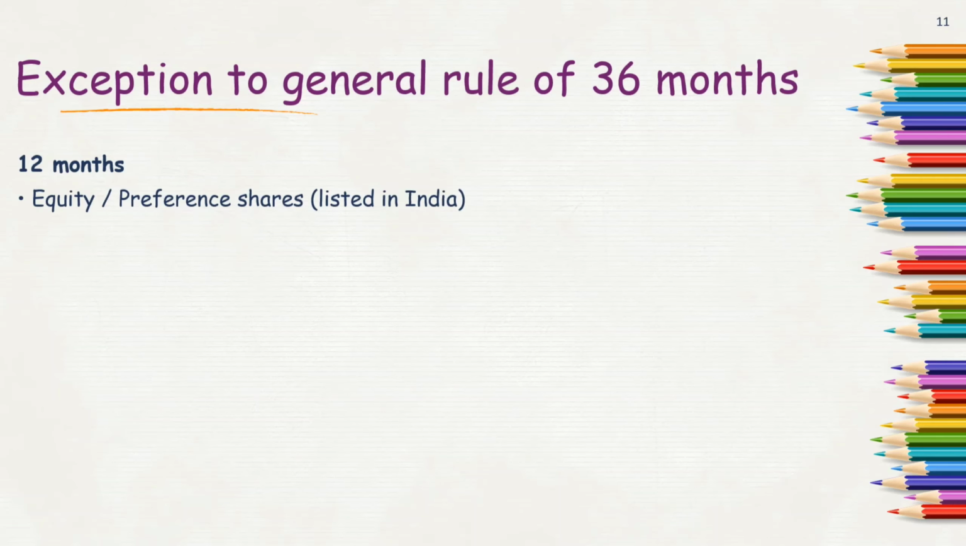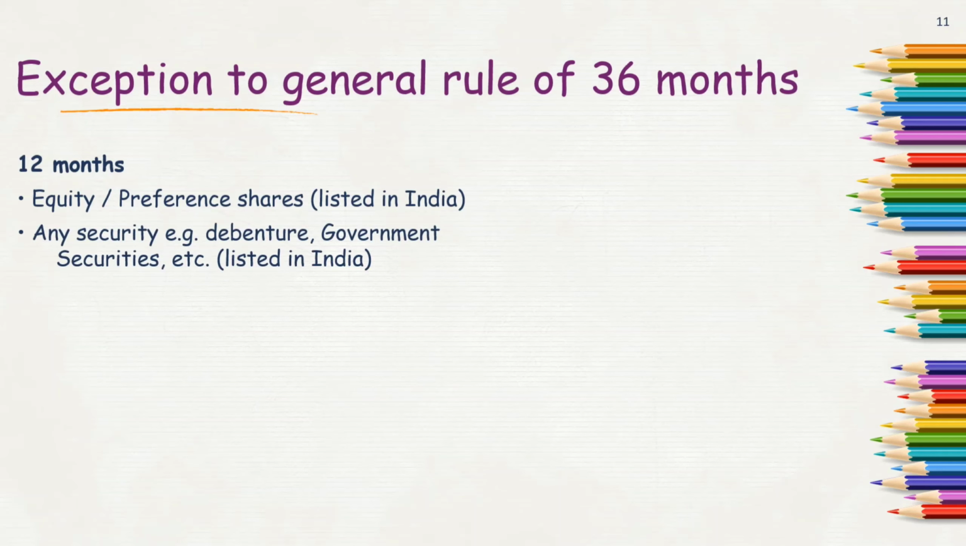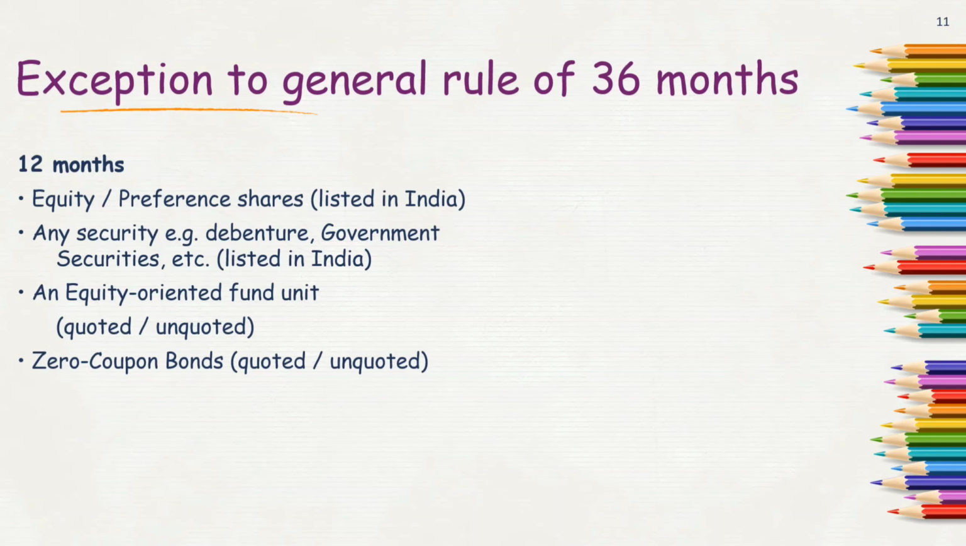So in the 12 months item, we have first equity or preference shares which are listed in India. Then comes any security, which can be debentures, government securities, etc., which are listed again in India. Then an equity oriented fund unit, it may be quoted or unquoted. Then zero coupon bonds, again they can be quoted and unquoted. Then units of UTI, again quoted or unquoted. So this is the exception to the general rule of 36 months.